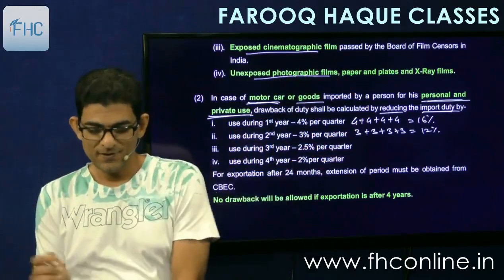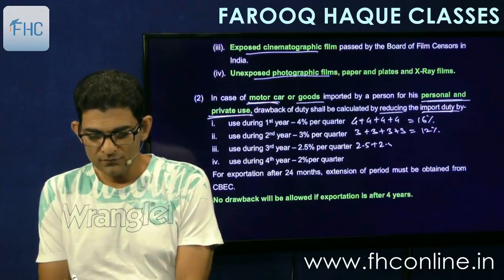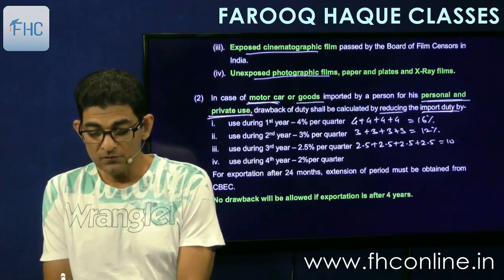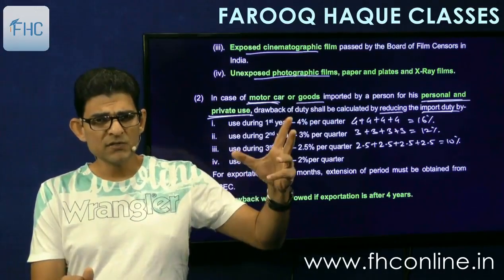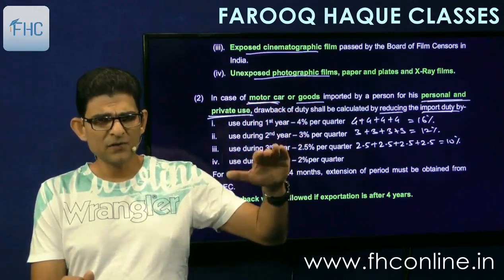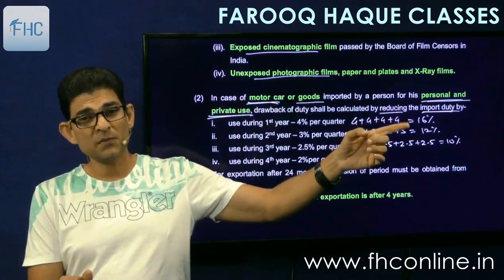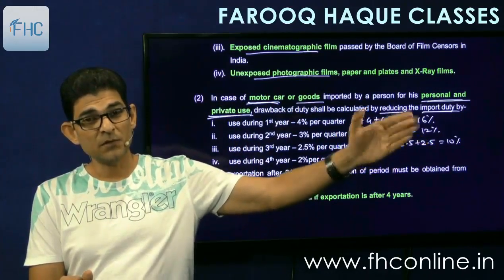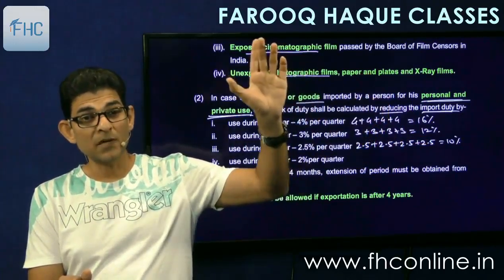Then for the third year, 2.5, 2.5, 2.5, 2.5 on similar lines, means in all 10% will get reduced in the third year. Means if somebody uses an asset, say a motor car, for 3 years, and by the end of the third year he is re-exporting it, how much will be reduced? 16 plus 12 means 28, and 10, 38. 38% will be reduced. So how much is left? 62% duty drawback will be allowed to him.